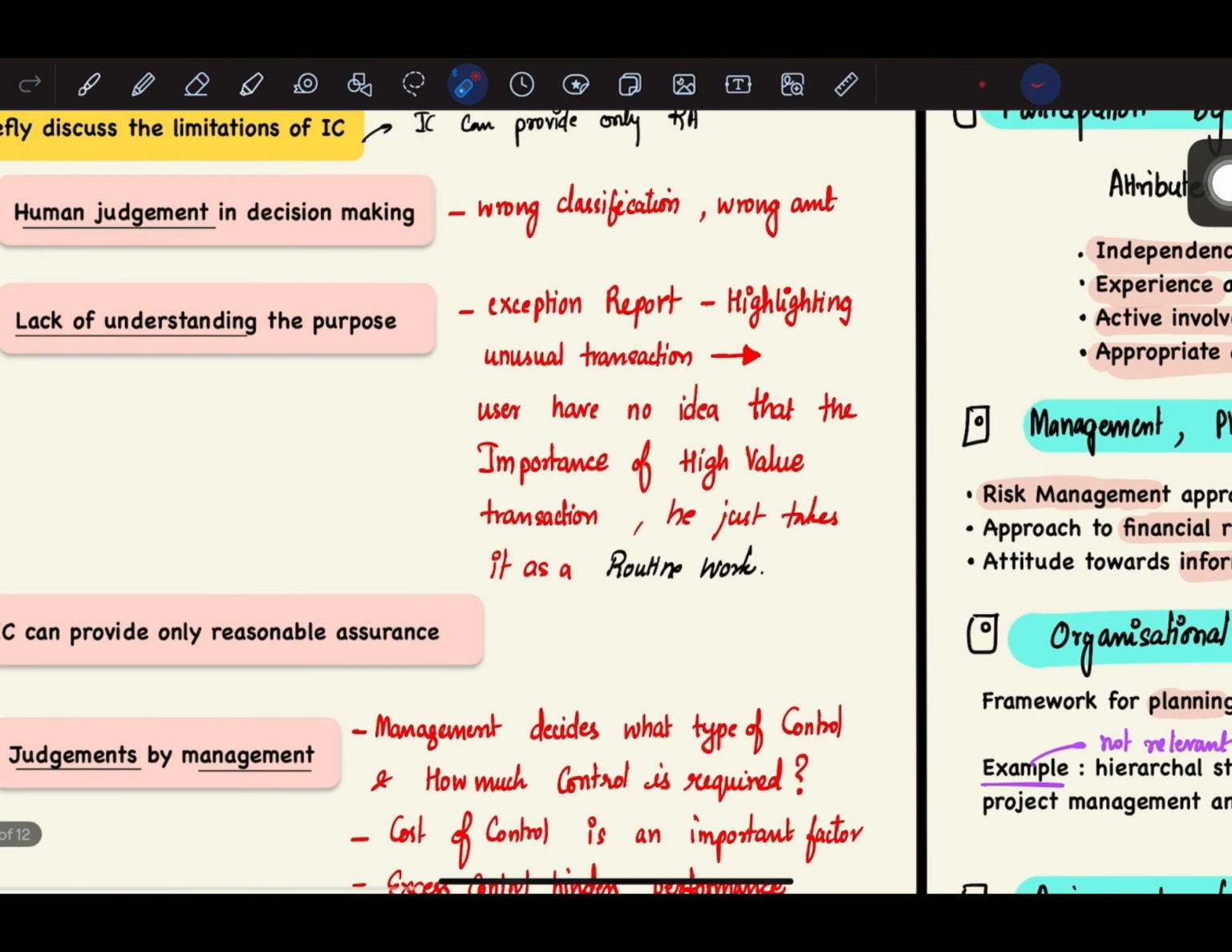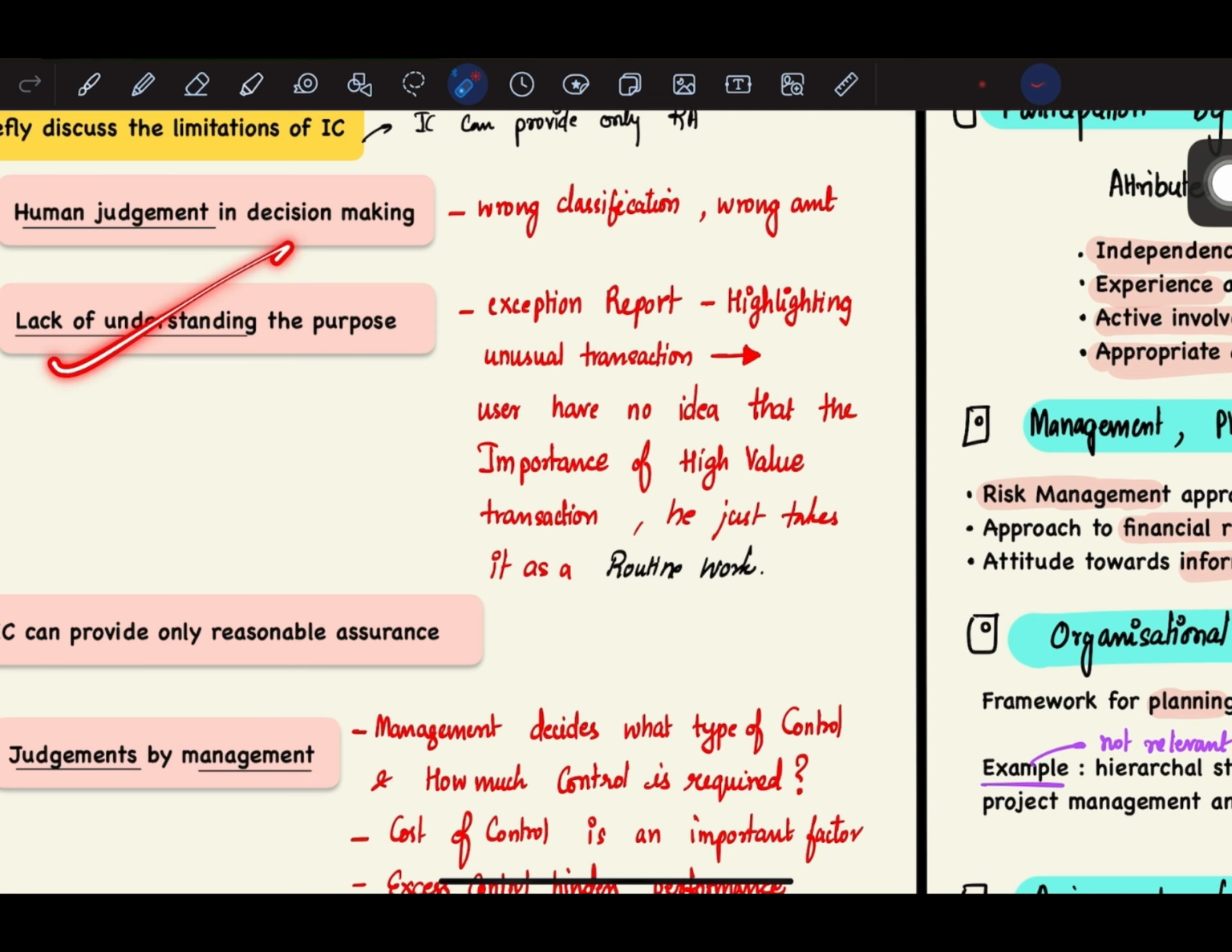The first limitation is human judgment in decision making. So wherever decision making is there, human judgment is involved, and human judgment cannot always be right. Sometimes it can be wrong. For example, if you classify the amount wrong, if you classify that particular transaction under the wrong head, or if you record the wrong amount, then in that case your internal control has a few disadvantages, a few limitations, and one such limitation is human judgment.